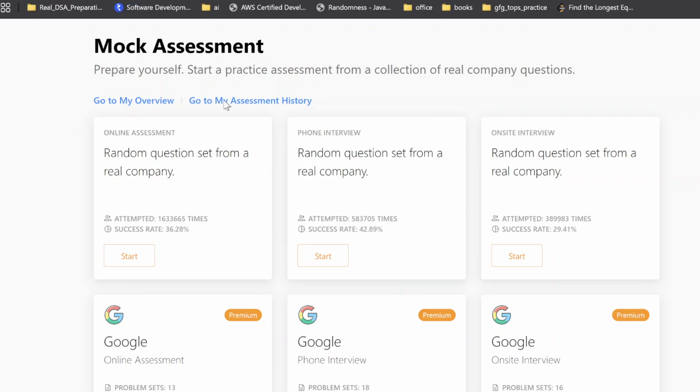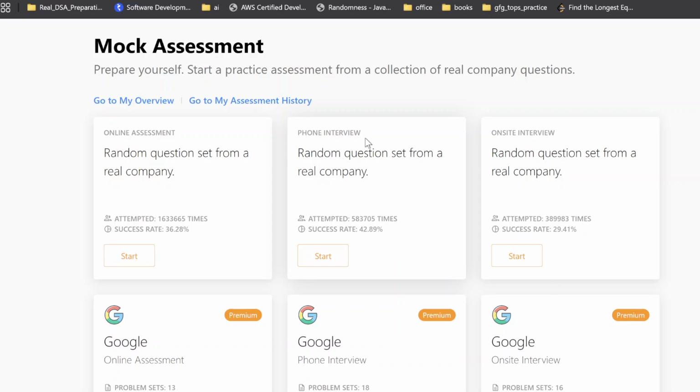If you don't know, there is an assessment section in LeetCode where they select two or three questions as a set, and you can simulate a real interview scenario. The questions are pretty good. They are pretty standard and have been asked in real companies. So let's start today with phone interview one.